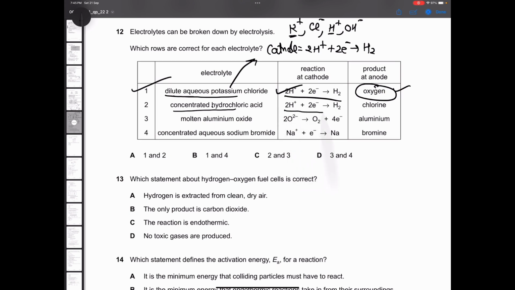So H plus will form H2 at the cathode and chlorine will be the product at the anode. This statement is also correct. So we can directly say option A will be the correct one. Still, just for better conceptual clarity, let's try the other options as well.